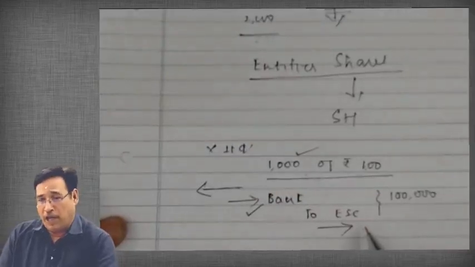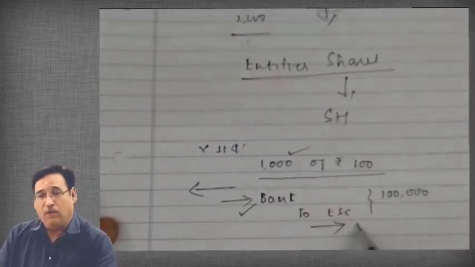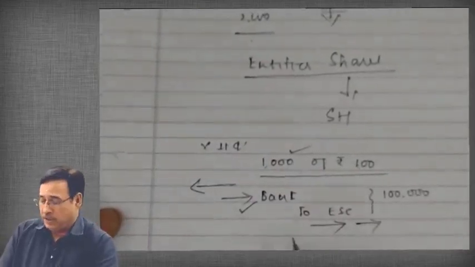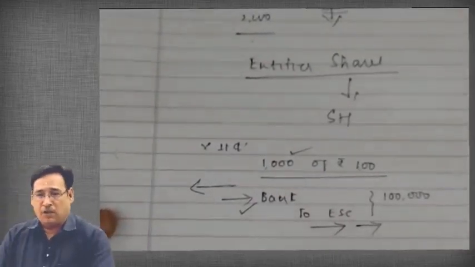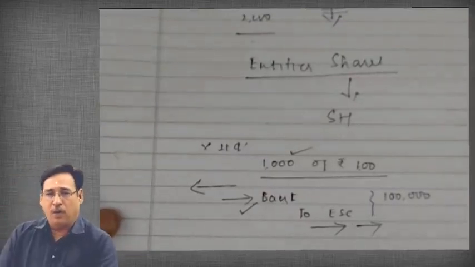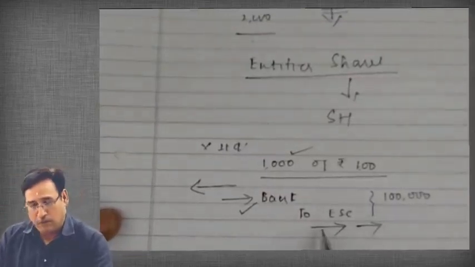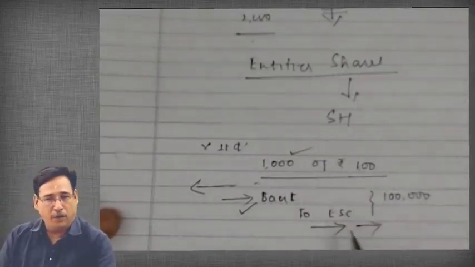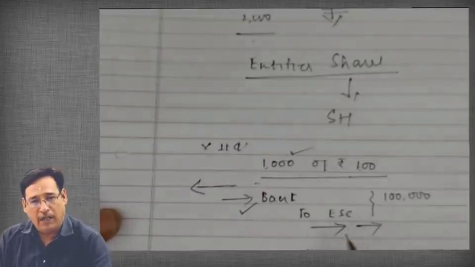Because anything which relates to the liability side, if it gets credited in the entry, that particular item will also increase. So it's a very simple question which I asked of you, and each one of you is very well aware of the answer also. So if the company will issue 1,000 shares in the market, the entry will be bank account debit to equity share capital account 1 lakh.